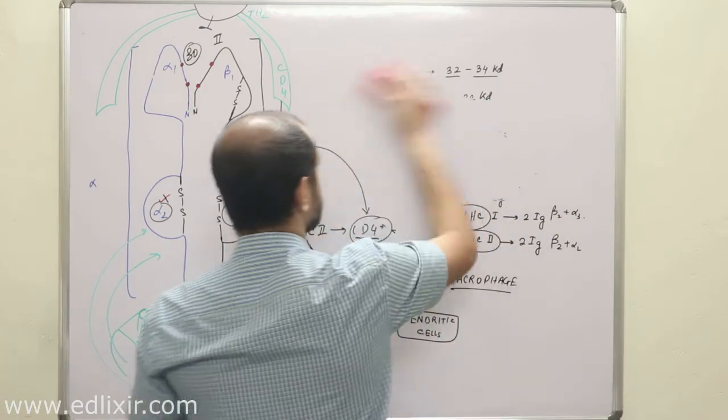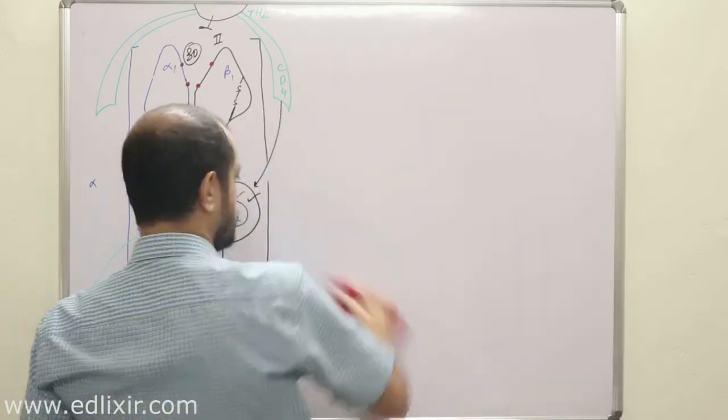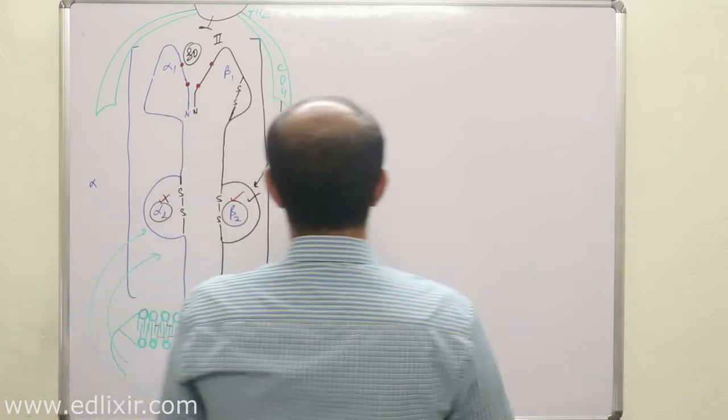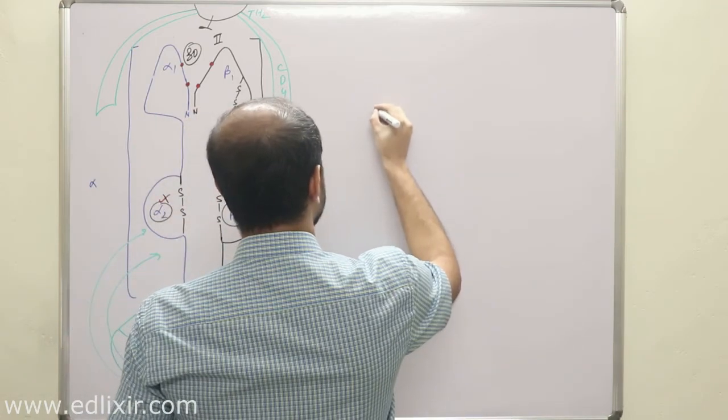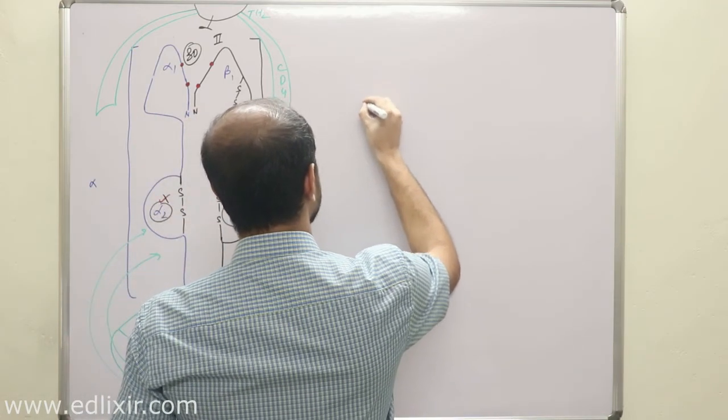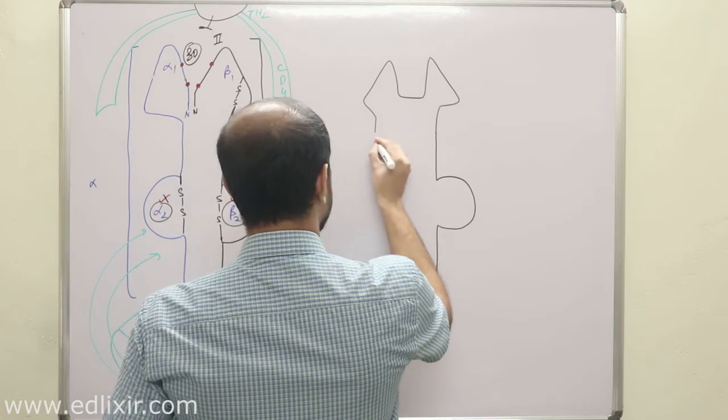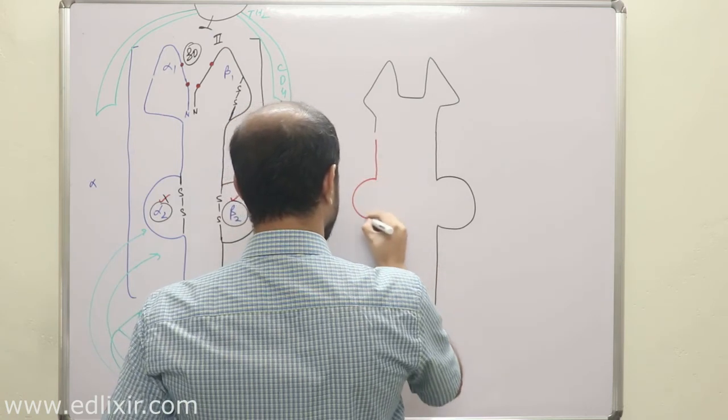Now listen, what was the structure of class 1 molecule? This was the structure of class 1 molecule. This is beta 2 microglobulin.